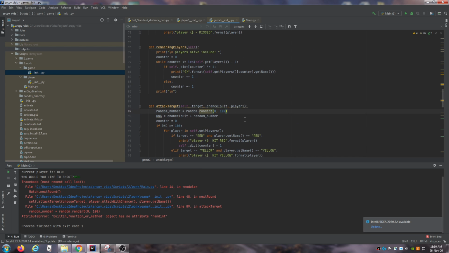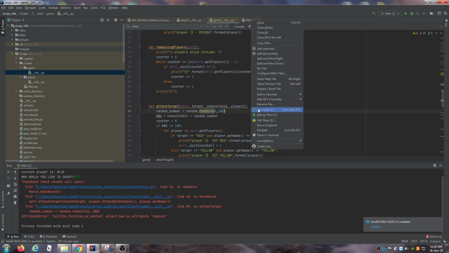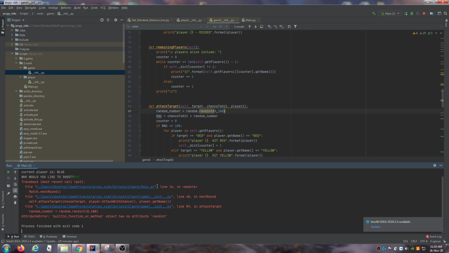Random dot randint 0 to 100. So that should be working. I don't know why it's not. Try it again. Red. Okay, I'll just have to fix this up and I'll just get back to you.